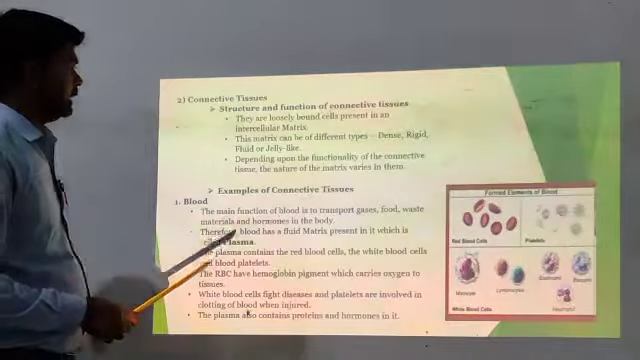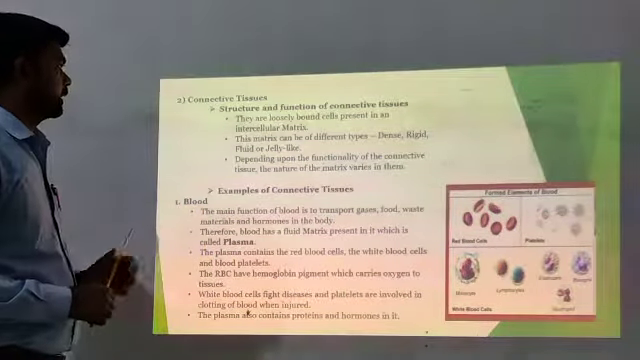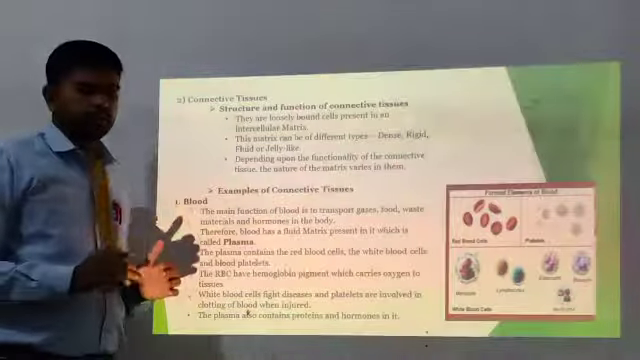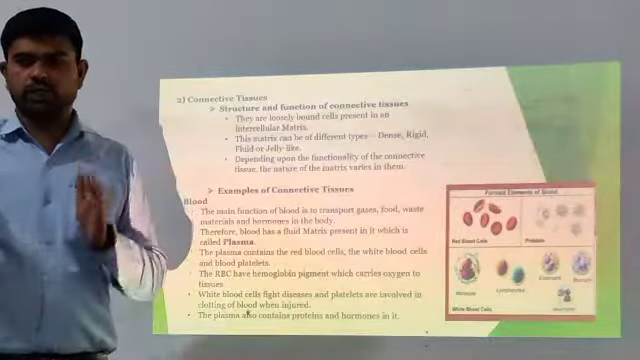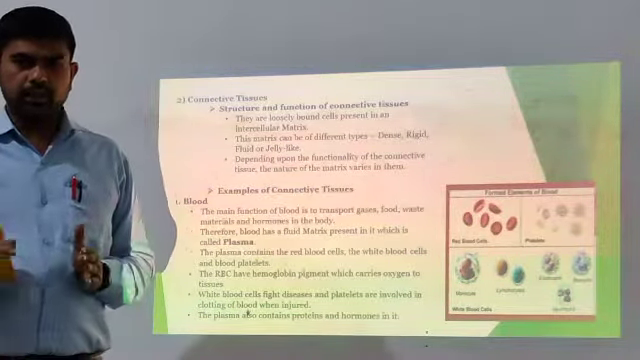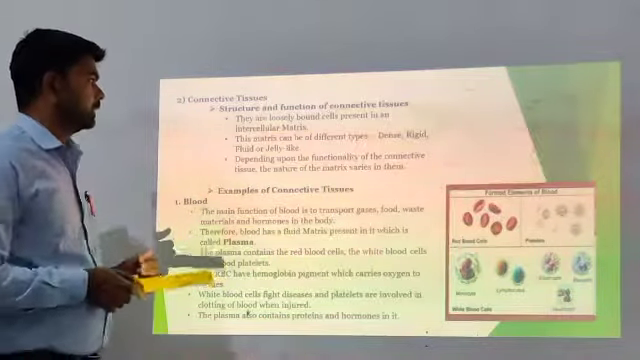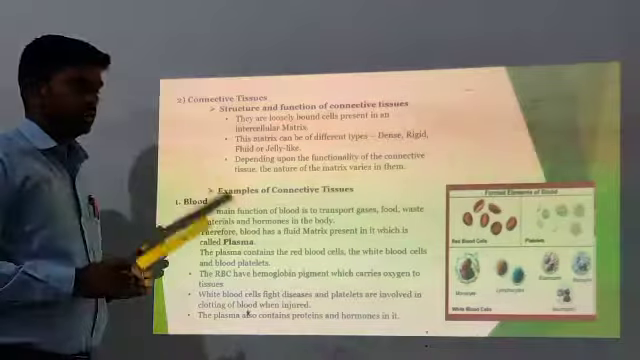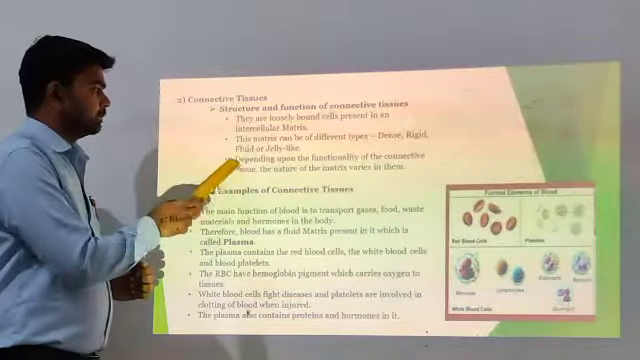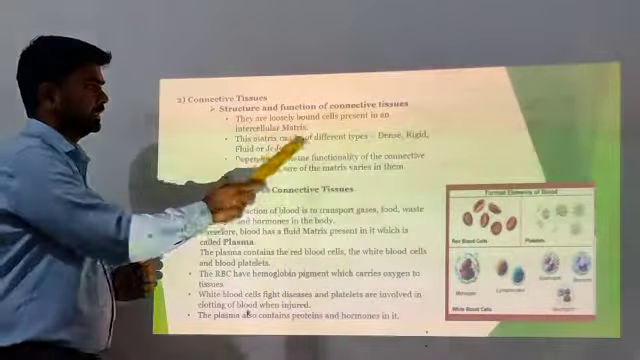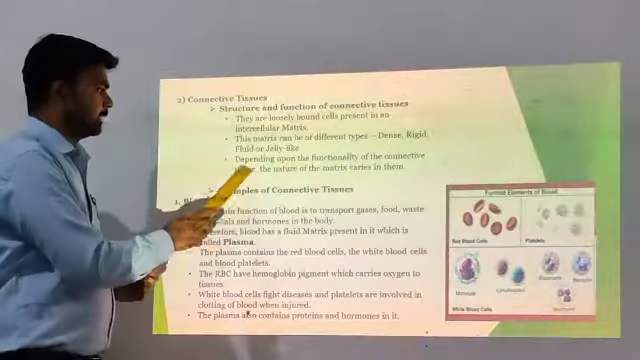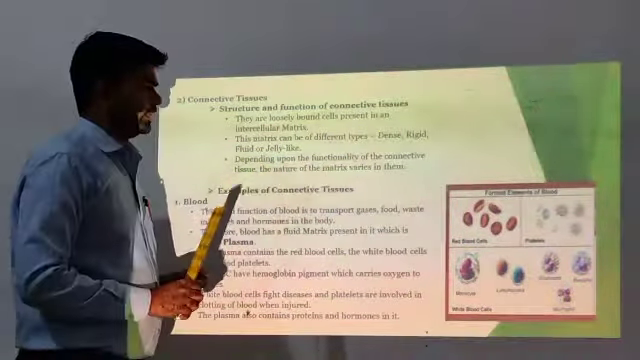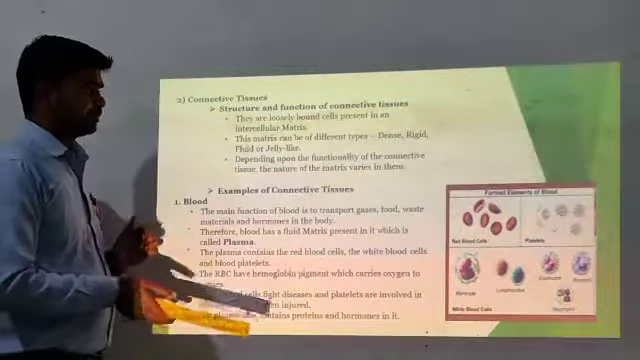So the next is connective tissue. As the name suggests, connective tissues are used to connect the different parts of our body. They are loosely bound cells present in an intercellular matrix. The matrix can be fluid, jelly-like, dense or rigid. Depending upon the functionality of the connective tissue, the nature of the matrix varies.